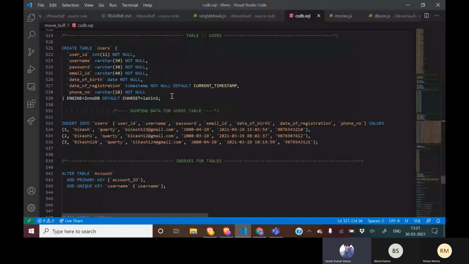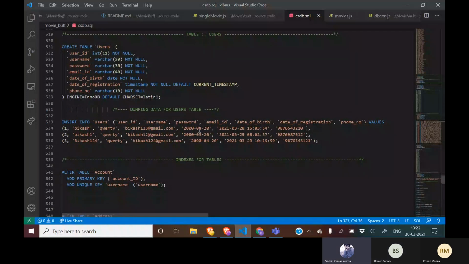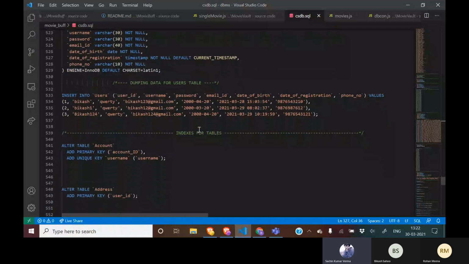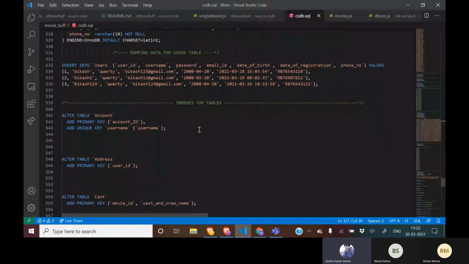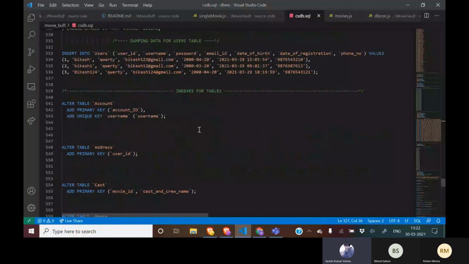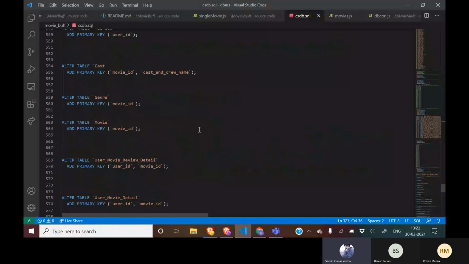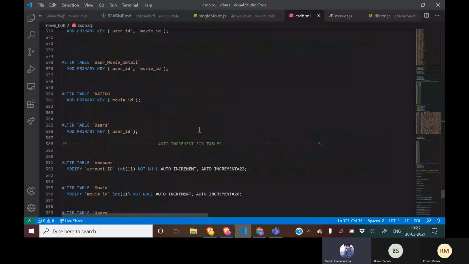And now we have a users table containing all the details of users, for example date of birth, date of registration, phone number, etc. And now we have created the unique features, for example the primary key constraints and foreign key constraints for each of the tables. So that's all for the database for this website.